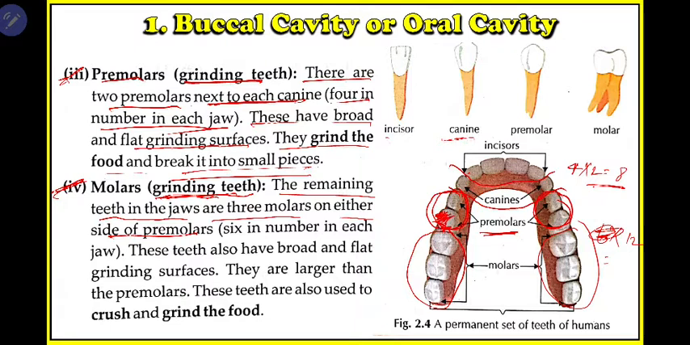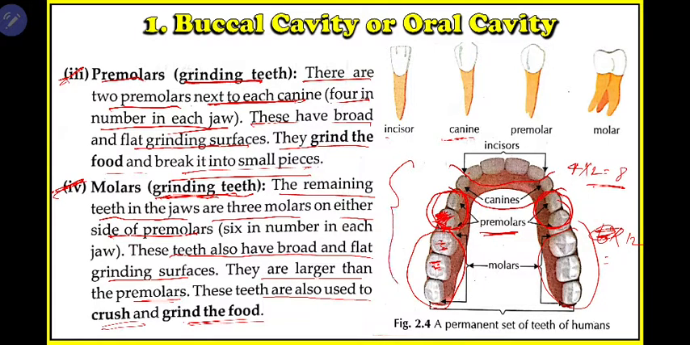Okay, so what are the functions of these molars? These teeth also have a broad and flat grinding surface. You can see this surface is too big, so they are broad and help in the function of grinding. They are larger than the premolars. These are also used to crush and grind the food.